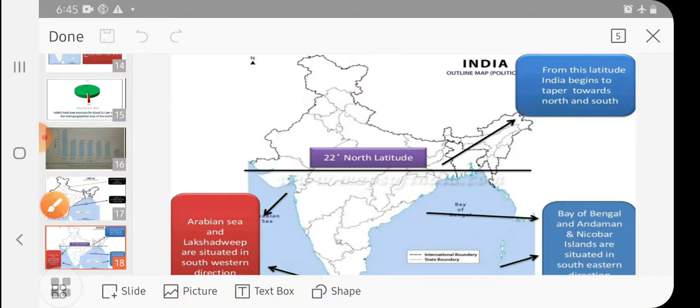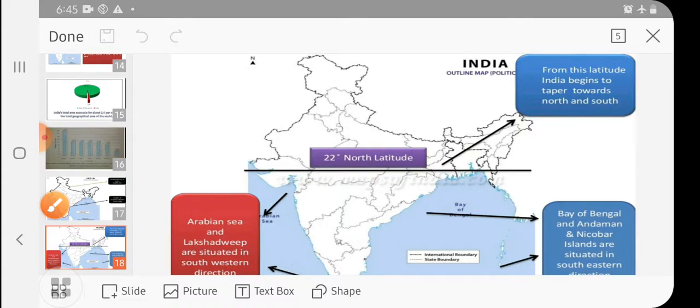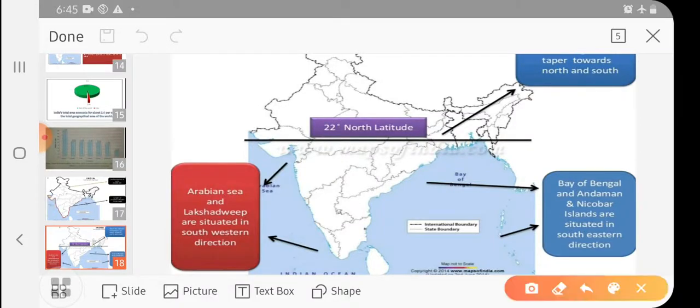Okay, so afterwards, this line, 22-degree north latitude, we know the Tropic of Cancer is 23 and a half north. And this 22 north latitude gives the taper from north to south. What is the taper? Tapering means this particular shape, slowly decreasing, the length or the breadth is decreasing towards the south.